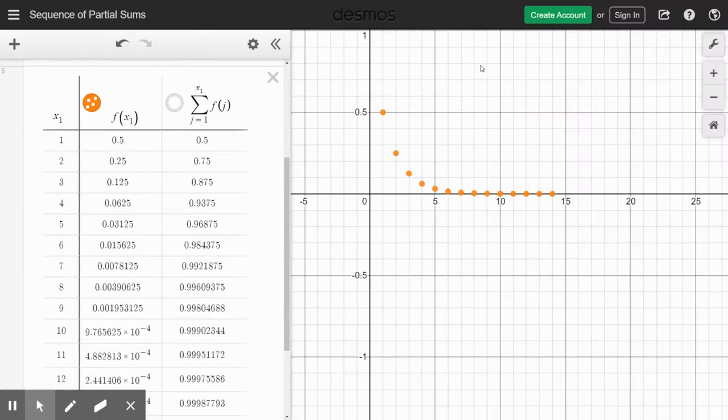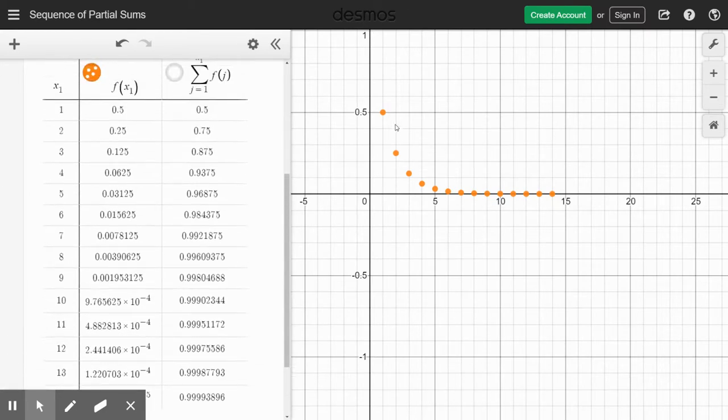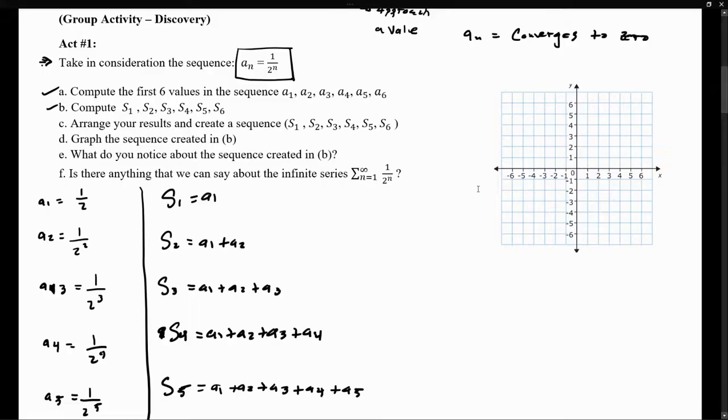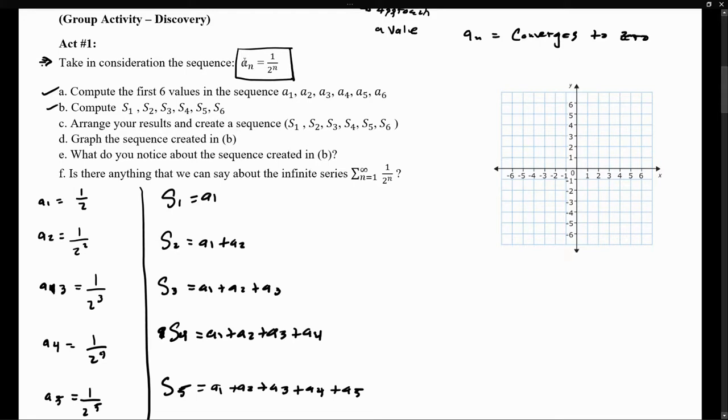Notice how, if we keep computing more terms in the sequence, they're all going to be approaching the value of 0. So we can say that this is an infinite sequence that is converging to 0. So if I have a sequence that is converging to a single value, which in this case is 0, what would happen if I wanted to define the partial sums?